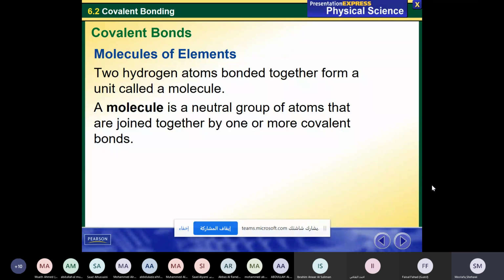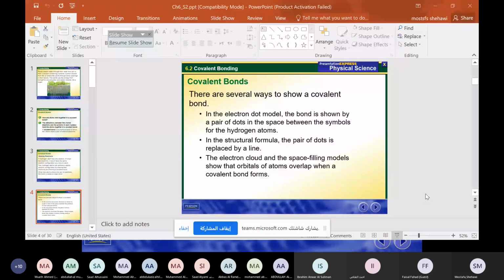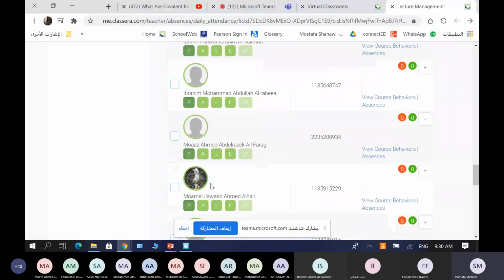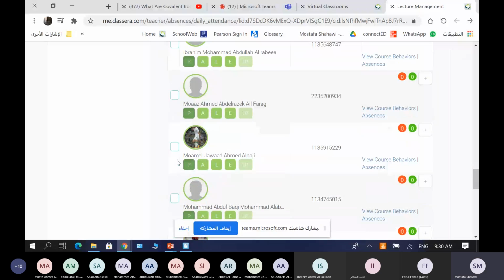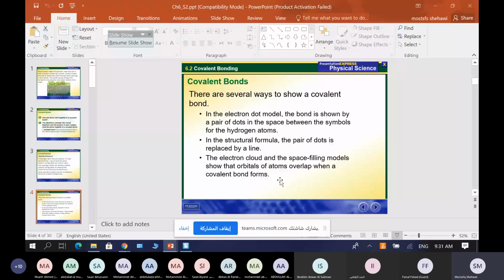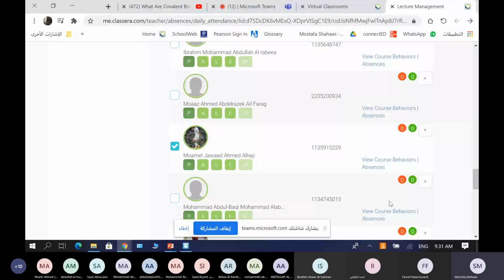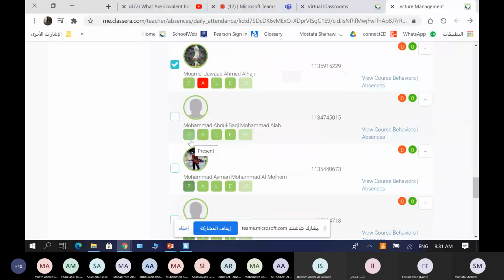Molecules of elements. Let me pick someone to read it. Muammal is here. Muhammad, I want you to read this slide, please.